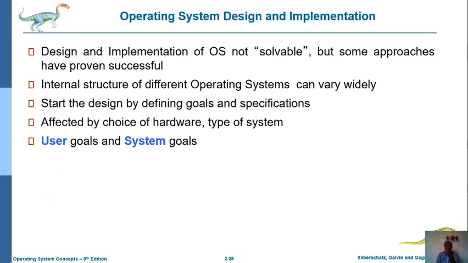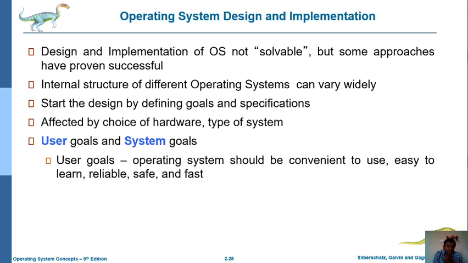processors and all variants of RAM like 4 GB, 8 GB, 16 GB. So in this process, we must have some goals. These goals are basically of two types. One is the system goal and another one is the user goal. So what is meant by user goal and what is meant by system goal? Here, the user goal is to conveniently or easily use that particular operating system. For that purpose, it should provide an easy to learn, reliable, safe and fast operating system. So that is the user requirement or user goal.